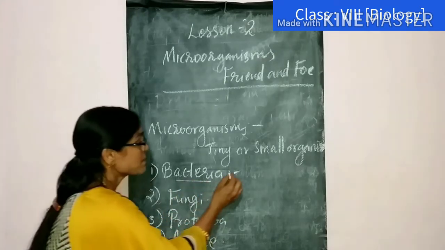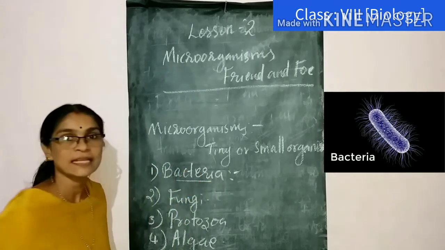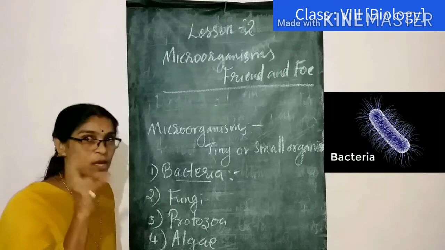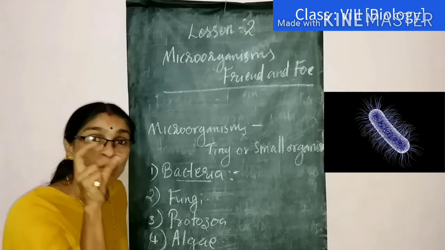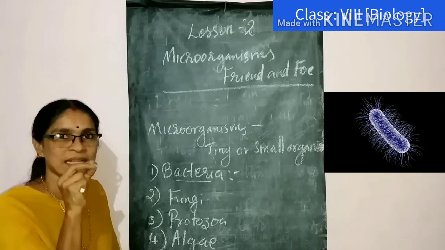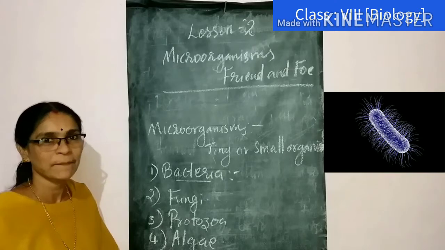The first one is bacteria. It is a microscopic organism. Micro means small; from the name itself we can understand that microscopic organisms are small and only visible through a microscope.